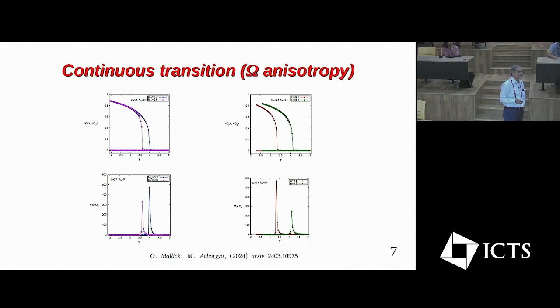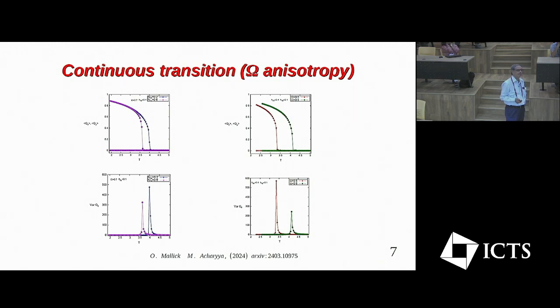H0y is always constant, which is 0.1. We found that the continuous transition takes place at higher temperature for lower values of the field amplitude. And we have measured the critical temperature, the transition temperature, from the position of the peak of the variance of Qx plotted against temperature.